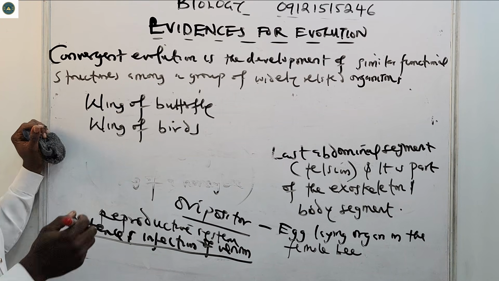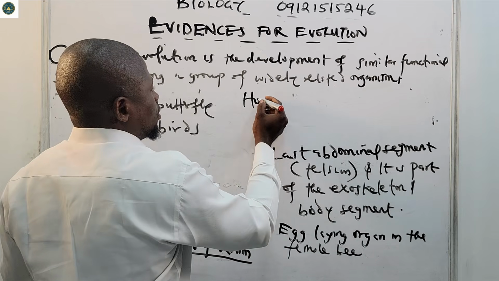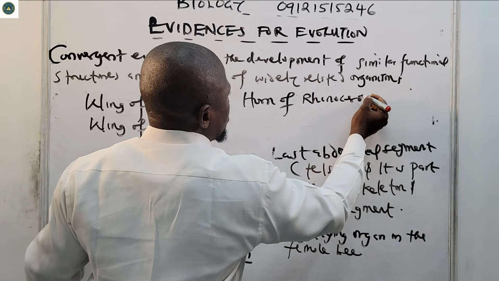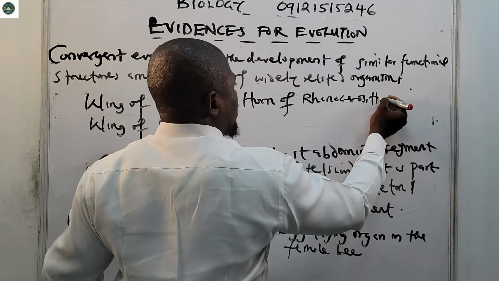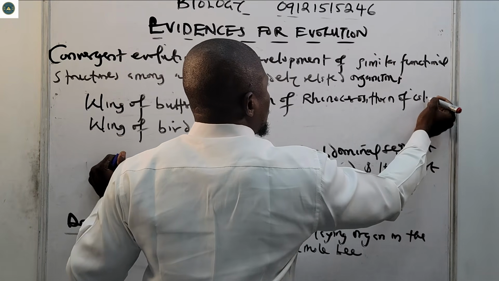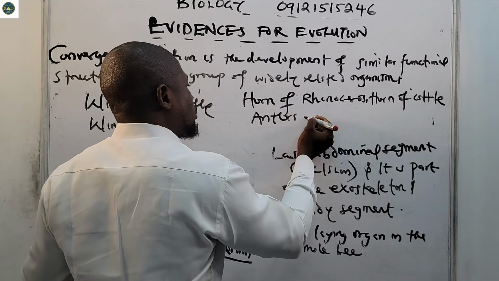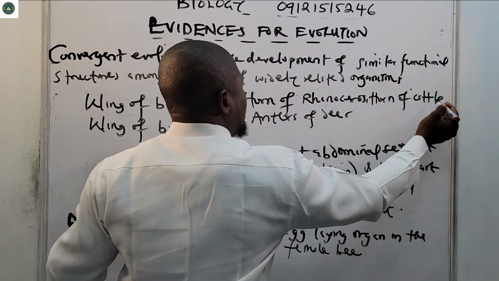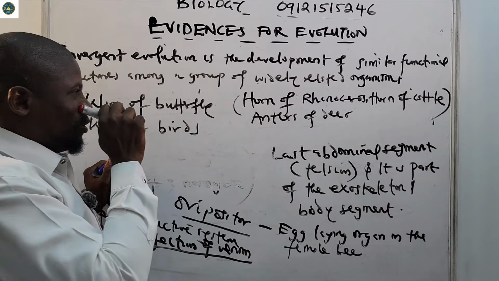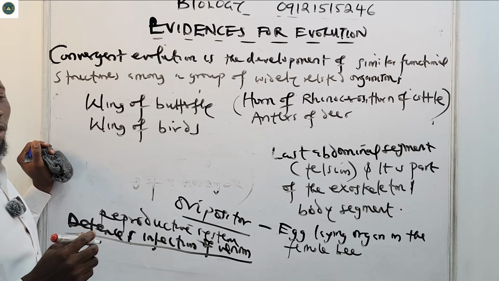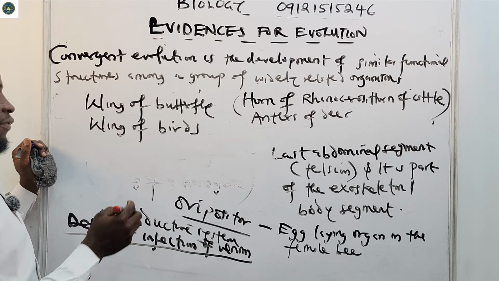Also, we have horn of rhinoceros, horn of cattle, and also the antlers of deer. This is another example of analogous organs. Then we also have flippers of penguin and dolphins.